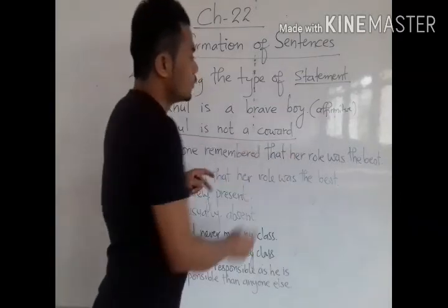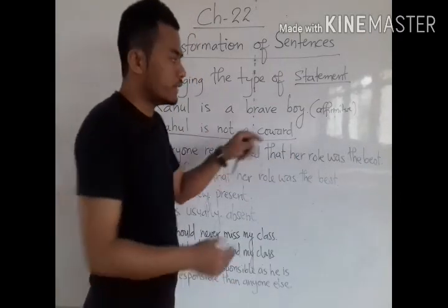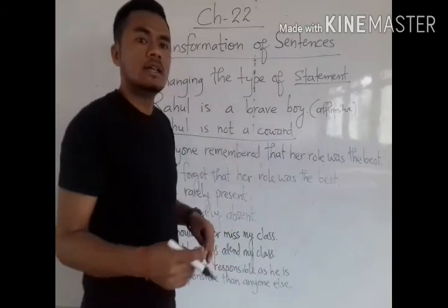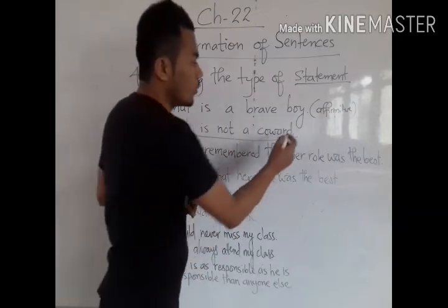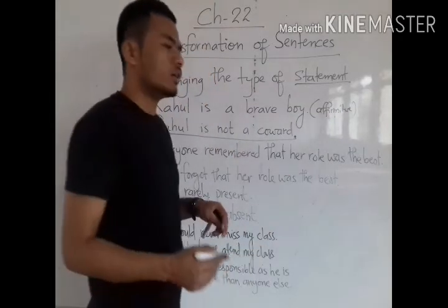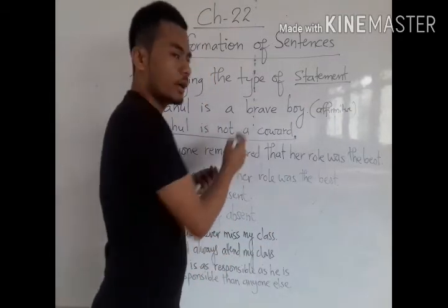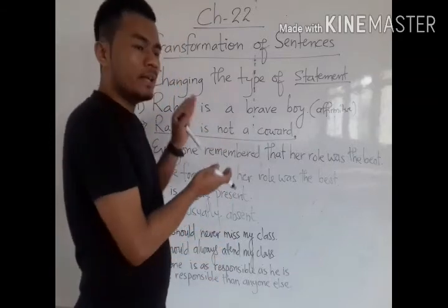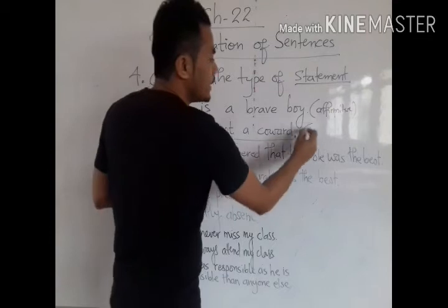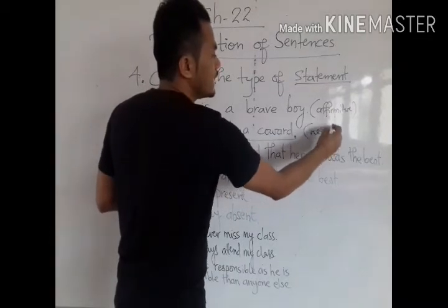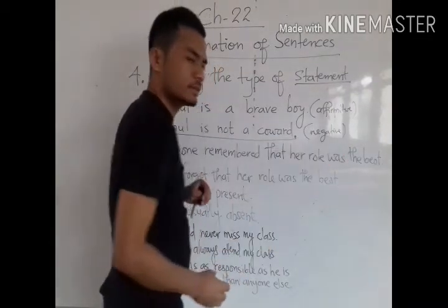So here we have to transform this sentence into negative, but the meaning will not change. Like "Rahul is not a coward." "Rahul is not a coward" means he is a brave boy. That means both the sentences carry the same meaning. But here it is expressed in a negative sense.